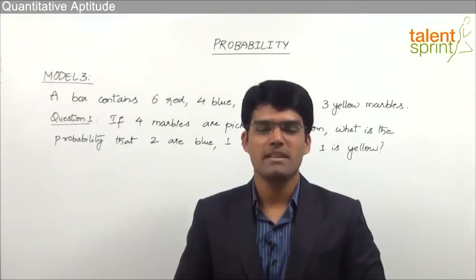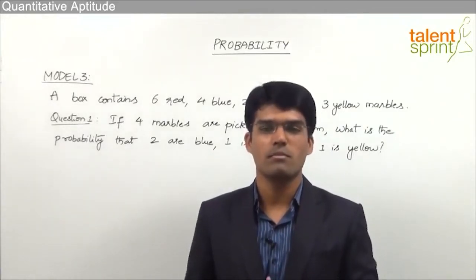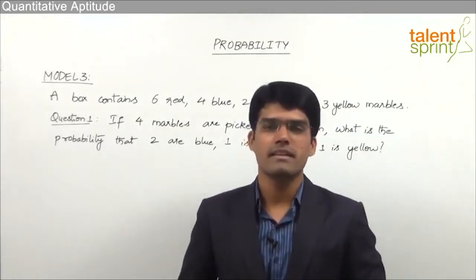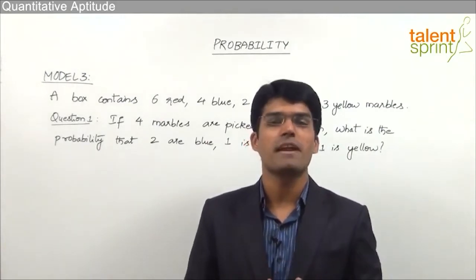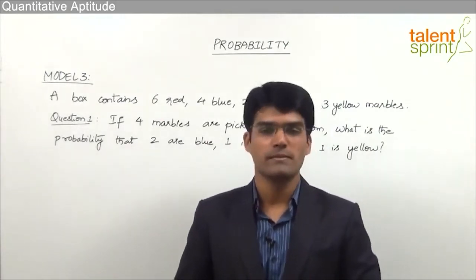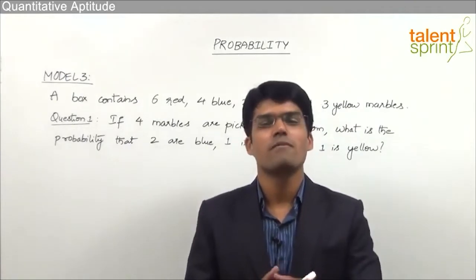In some bank exams, a 5 marks question is asked on probability where some data regarding a number of objects is given followed by 5 different questions based on probability. So let's discuss an example of a 5 marks question.